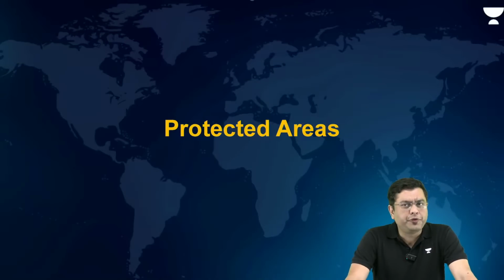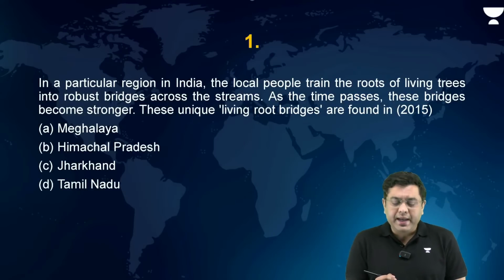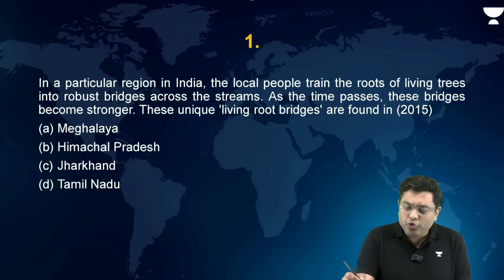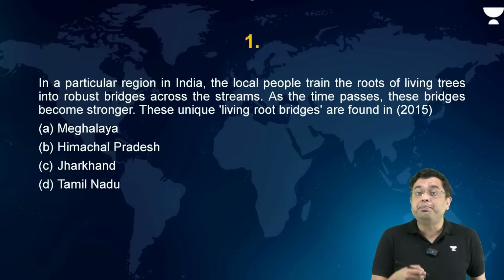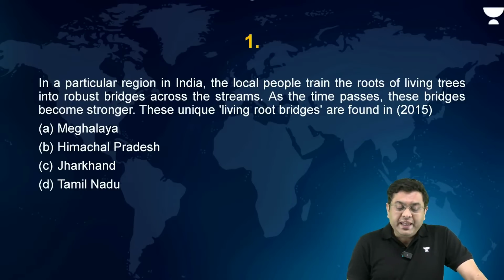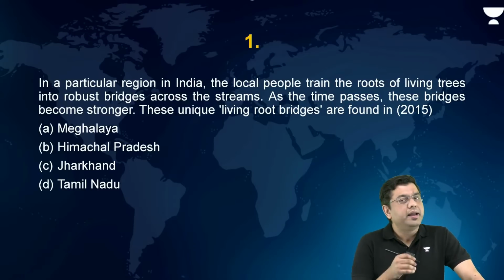Now let us start, first of all, with a discussion of the questions which have appeared from the area of the protected areas and the national parks and the wildlife sanctuaries. So first of all, the first question that we take a look into. In a particular region in India, the local people train the roots of living trees into robust bridges across the streams. As the time passes, these bridges become stronger. These unique living root bridges are found in which of these states? Meghalaya, Himachal Pradesh, Jharkhand, and Tamil Nadu.